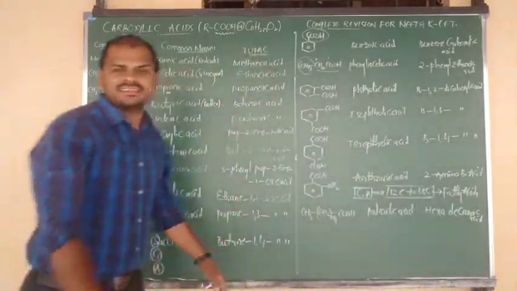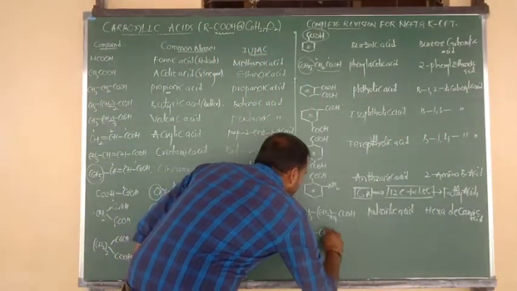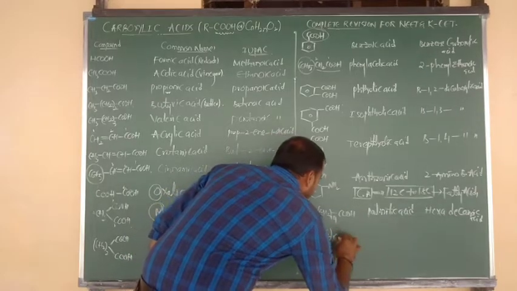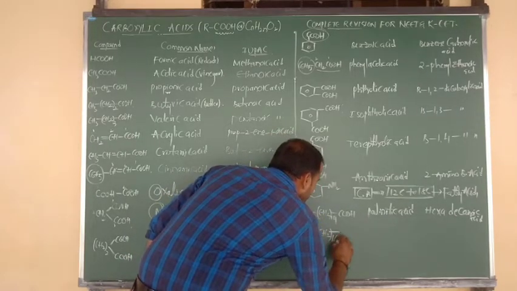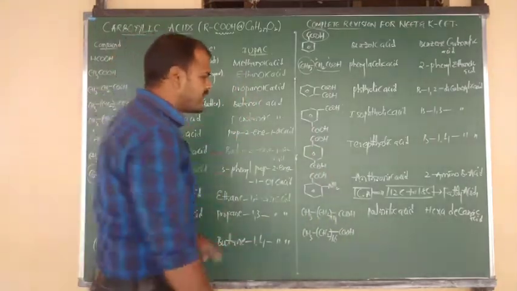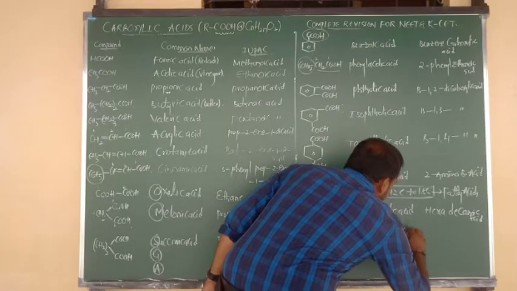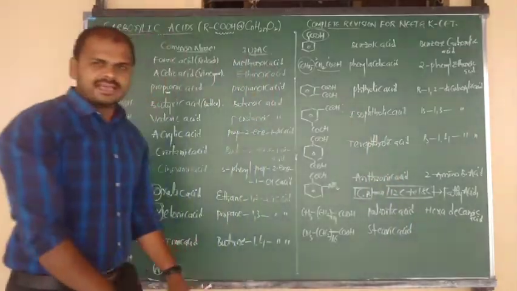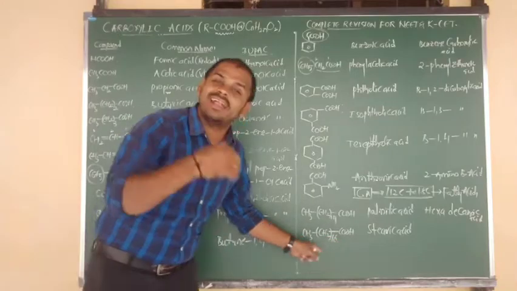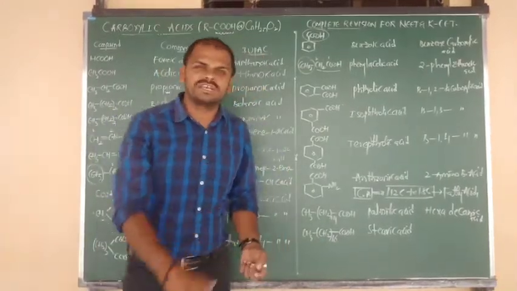And another fatty acid I want to give you. CH3 bonded to CH2, CH2 taken 16 times, again connected to COOH. Total here 18 carbons. So the common name is stearic acid. In soap preparation we use this fatty acid. So what fatty acid are we using in soap preparations?